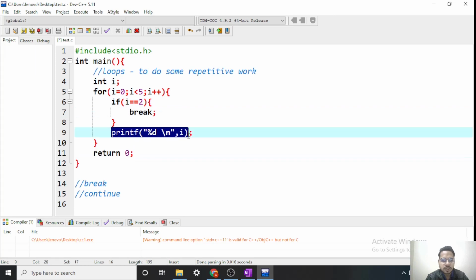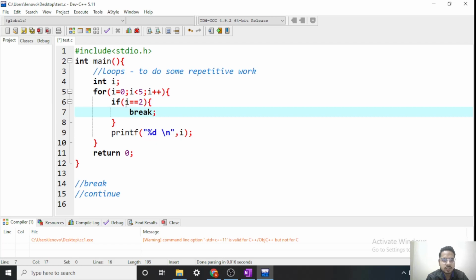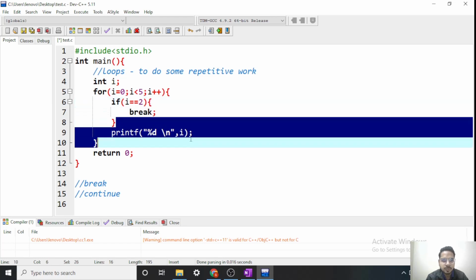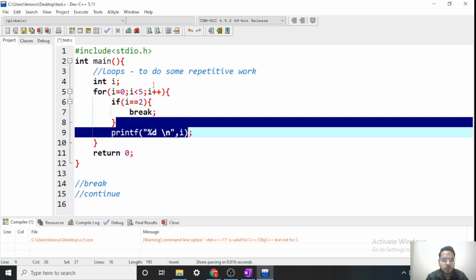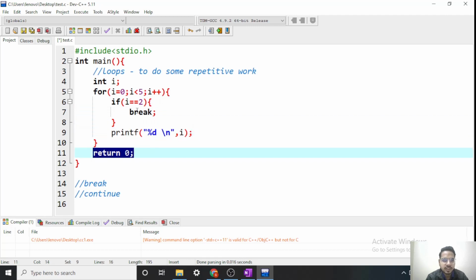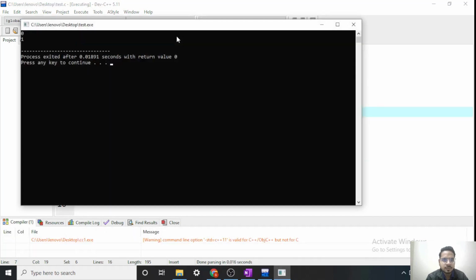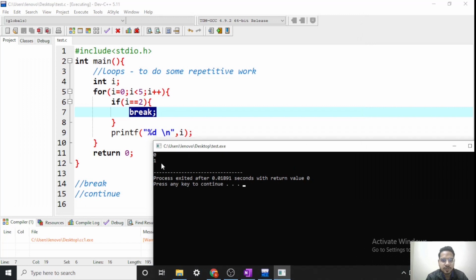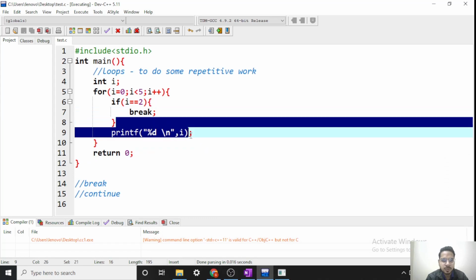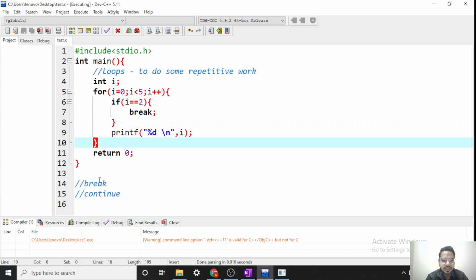So 2, 3, 4 will not be printed this time, because when my value of I becomes 2, I am breaking the loop. I am skipping all the statements and the loop also. I am directly coming down here when I do this break. So if I run this program, you can see only 0 and 1 are printed. Why? Because when the value of I becomes 2, this break keyword will be executed and it will break my loop. I will directly come here, skipping all the statements below it. Okay, so this is about break. It will break my loop.